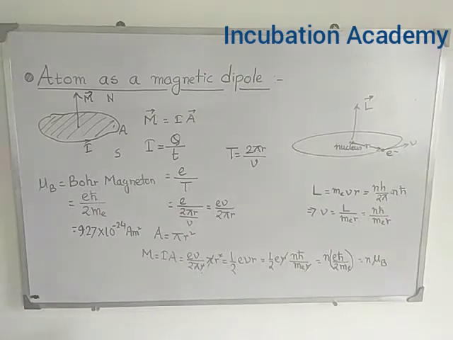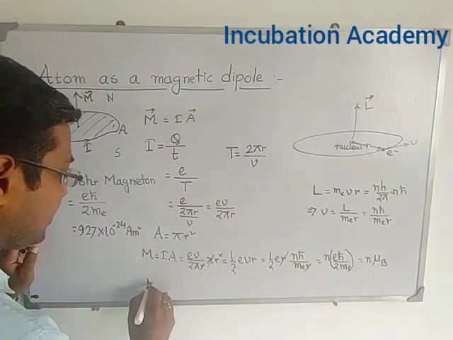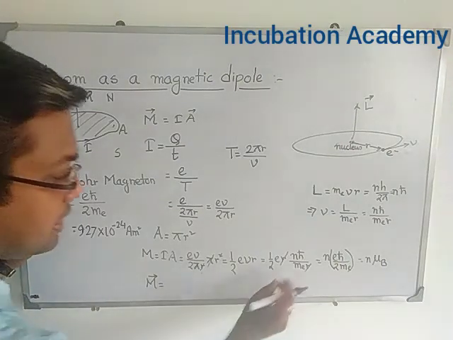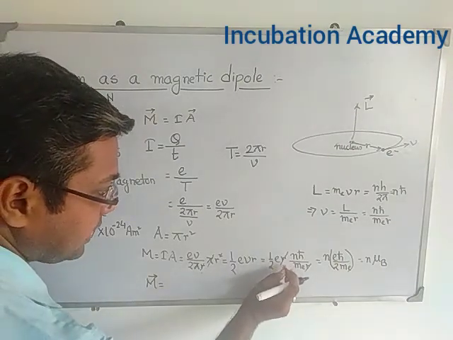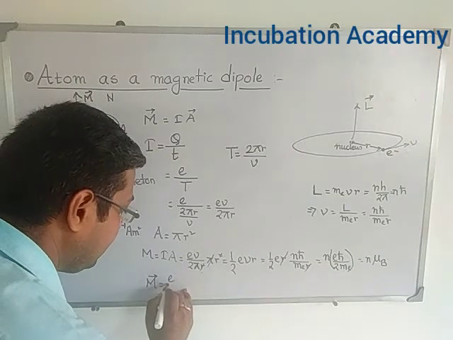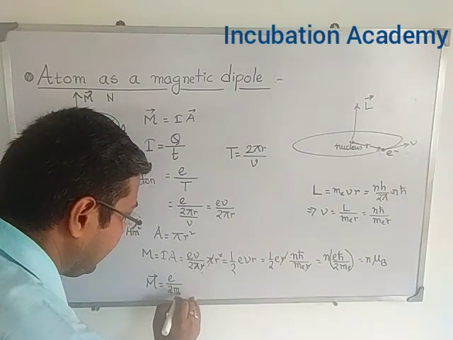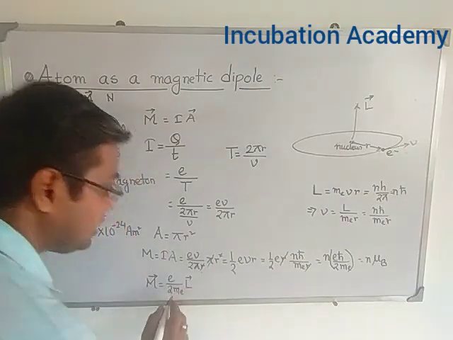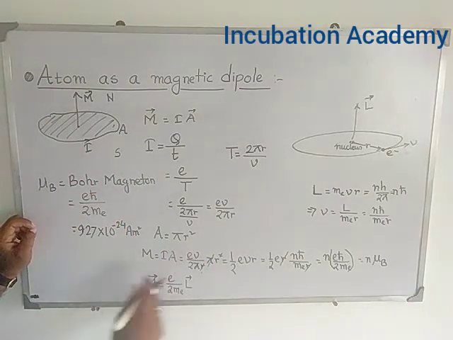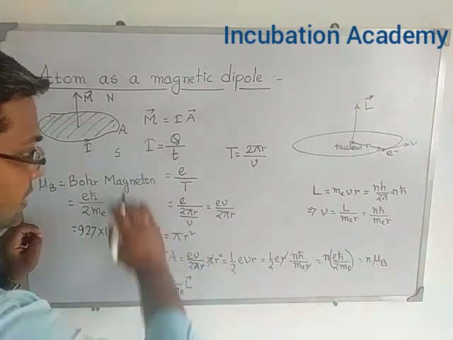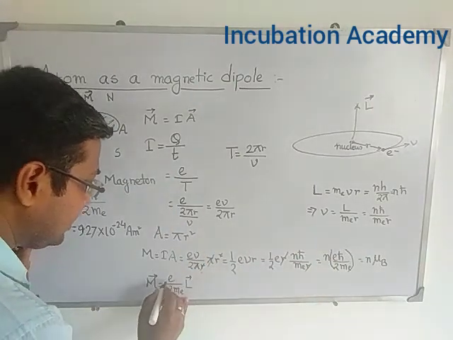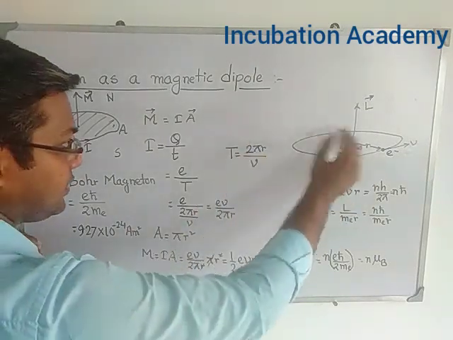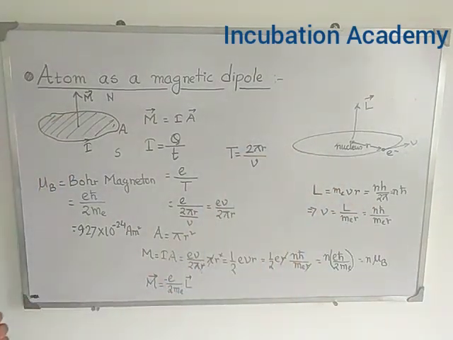Now if we try to find out the direction of the magnetic moment vector, this is the M vector, and in that particular equation, just see e divided by 2 m_e. n h cut can be replaced by the L vector, but one thing we have to be careful about is that here I am placing the magnitudes in these equations. So if I include the negative sign here, that is the charge of the electron, since the electron is revolving, and that's why this magnetic moment is originating here.